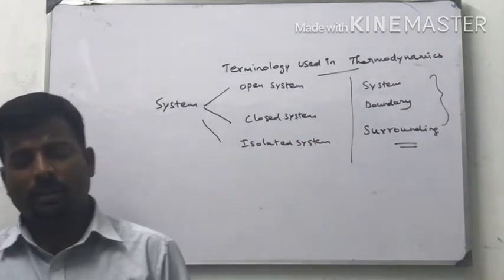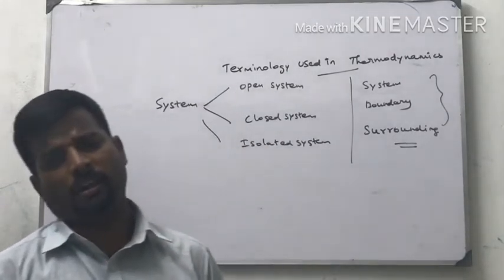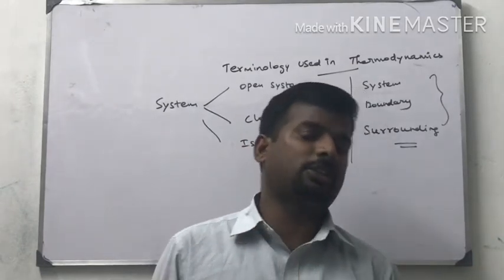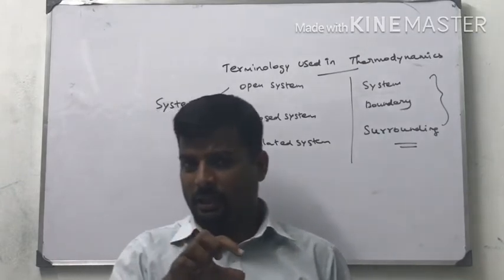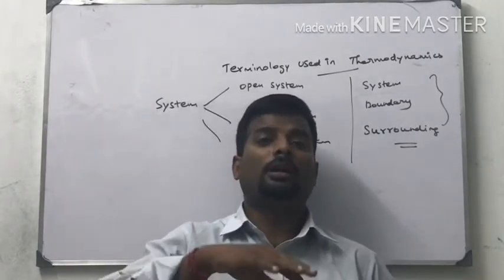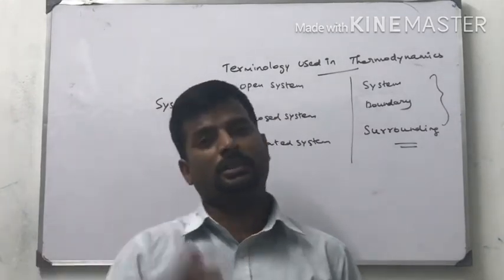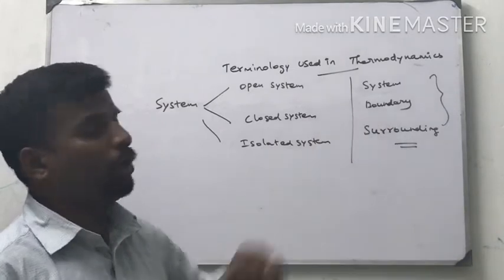Anything present in the universe under consideration is called a system. What is a system? Anything present in the universe under consideration. Example: in the whole school, your 11th standard class is a system, and everything other than your class is the surrounding. Right? What is the boundary?